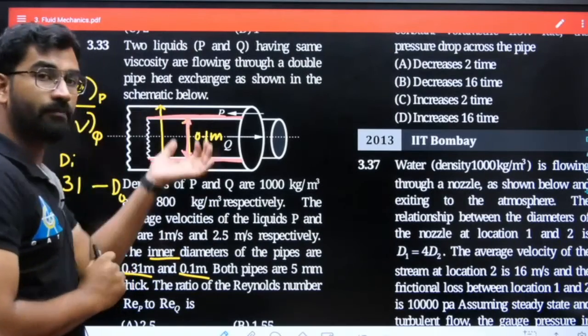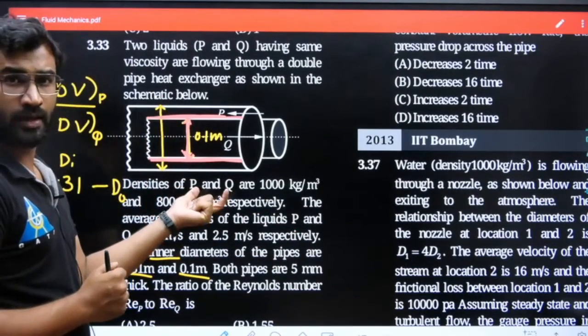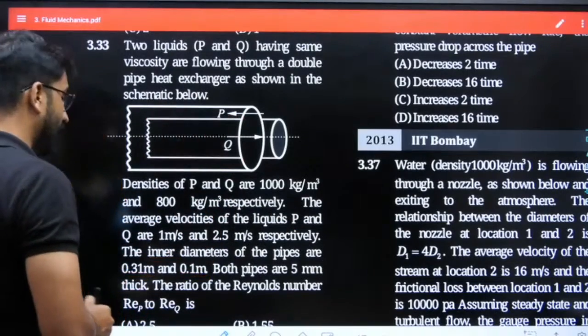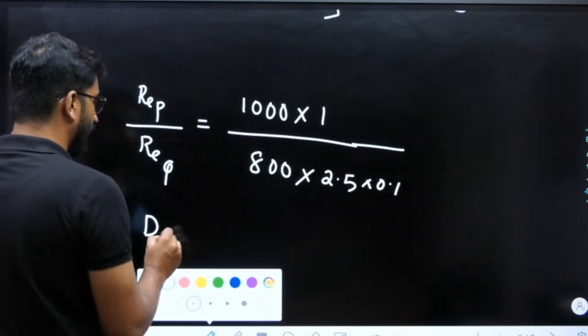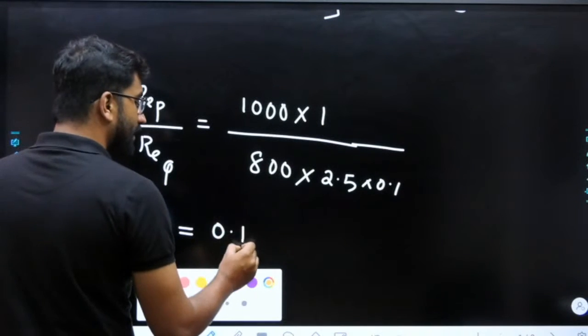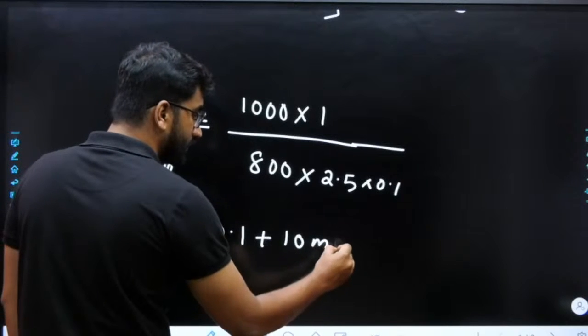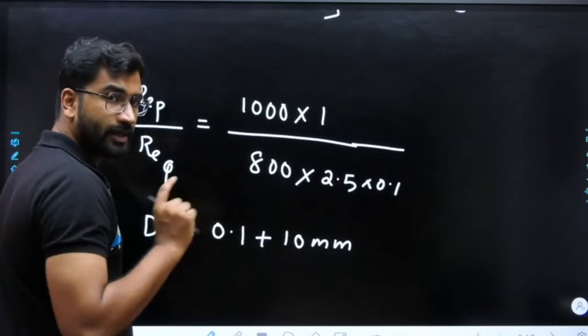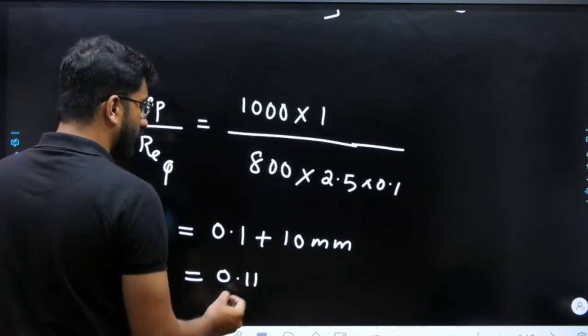So 0.1 plus 10 mm will be your Do, the outer diameter of the inner pipe, because the thickness is 5 mm on both sides. So this will be 0.11.